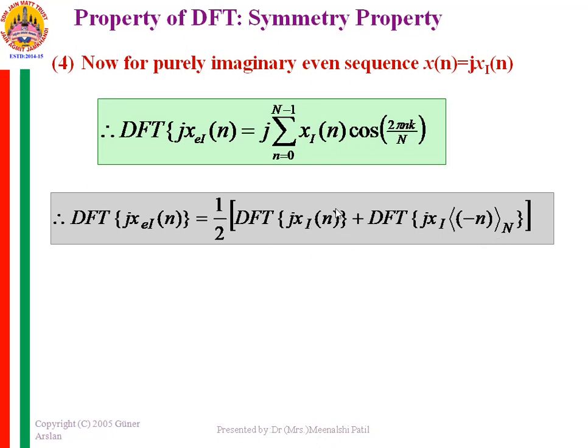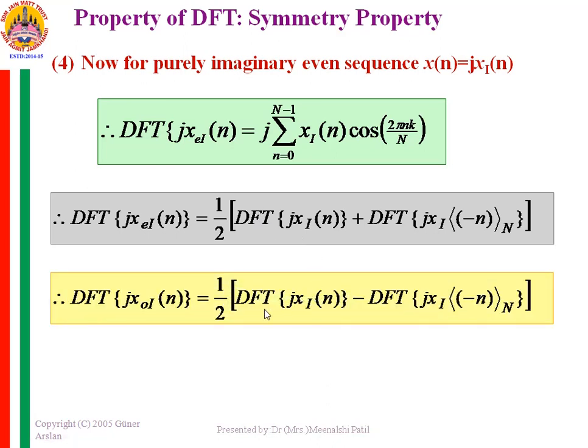The same expression here, the xn is replaced with j xi of n. Now when it is even, it obeys the property j xi of n is equal to j xi of minus n over the modulo n. So now the DFT of this is DFT of j xi of n minus the DFT of j xi of minus n over the modulo n. This is for odd sequence.